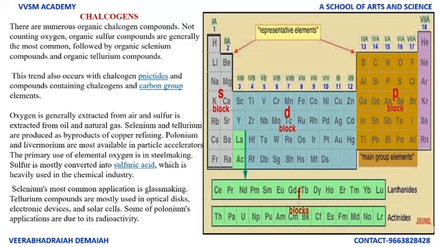The primary use of elemental oxygen is in steel making. Sulfur is mostly converted into sulfuric acid, which is heavily used in the chemical industry. Selenium's most common application is glass making. Tellurium compounds are mostly used in optical discs, electronic devices, and solar cells. Some of polonium's applications are due to its radioactivity.